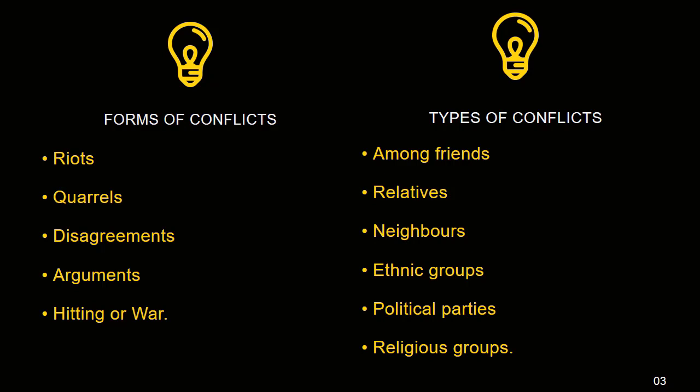We have fights among our friends, relatives, even our neighbors, and also among ethnic groups. What do you mean by saying ethnic groups? Ethnic groups could be the Sinhalese, the Tamils, the Muslims, where we have arguments with different people of different races, or maybe of different religions, or even there are people who go into political party differences or conflicts. So these are the different types of conflicts that we do come across in this world.